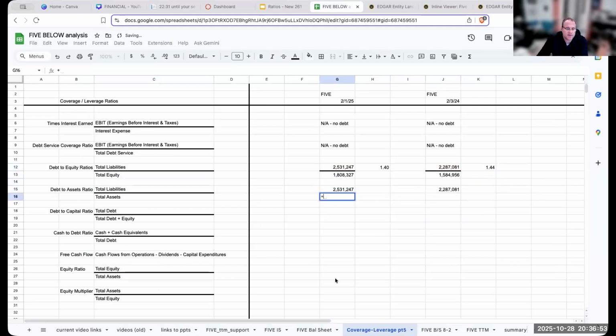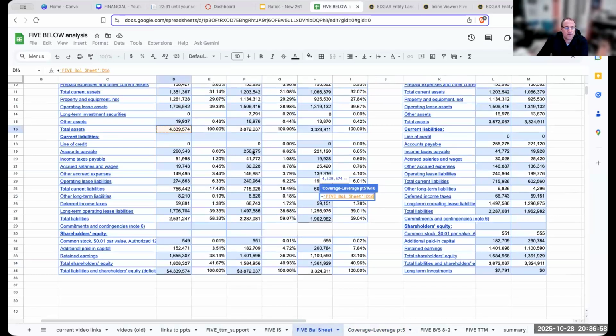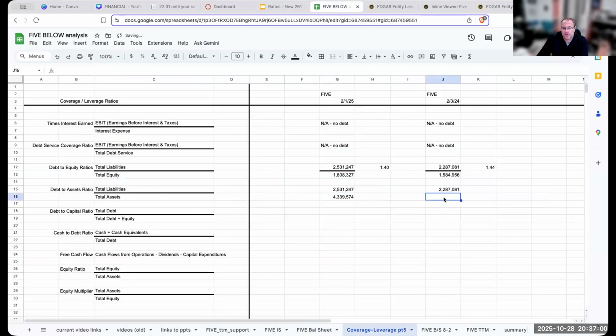My total assets over here are going to be 4.339 or 4.3 billion. And over here, it's going to be 3.8 billion. So my debt to assets are going to be 0.58. And this over here will be at 0.59.